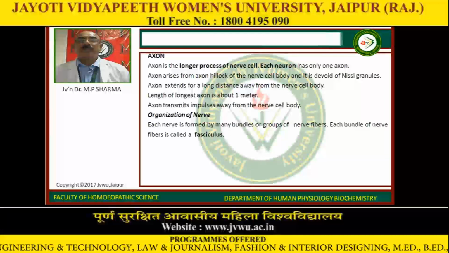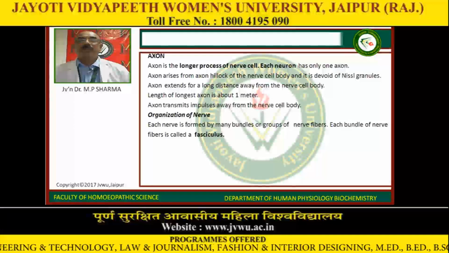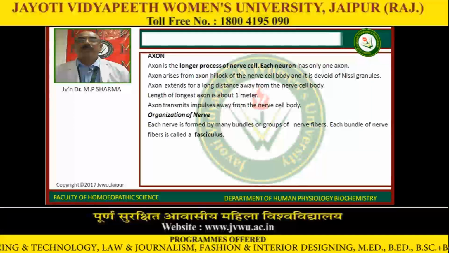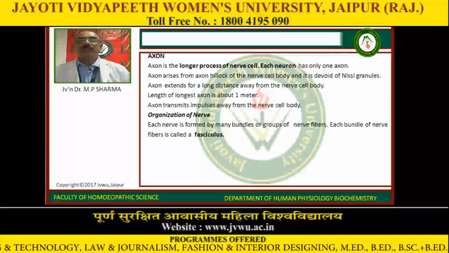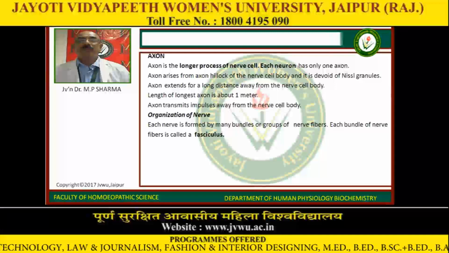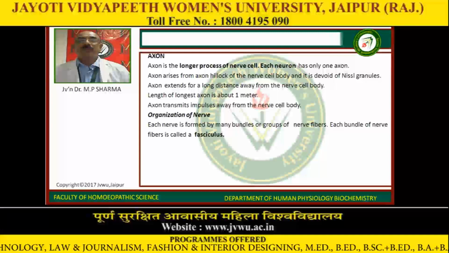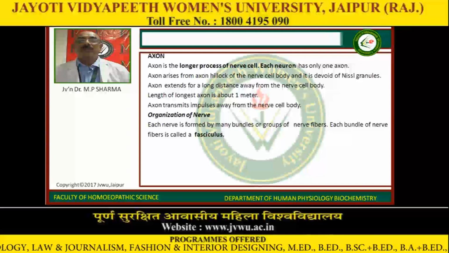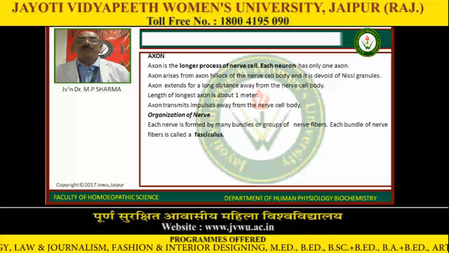The axon is the longer process of the nerve cell. Each neuron has only one axon. The axon arises from the axon hillock of the nerve cell body, and it is devoid of Nissl granules. The axon extends a long distance away from the nerve cell body. The length of the longest axon is about 1 meter, and the axon transmits the impulses away from the nerve cell body.